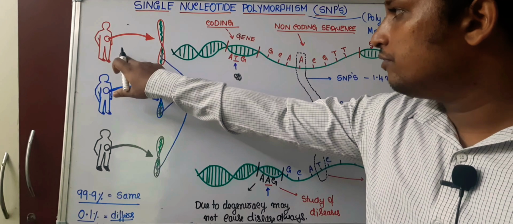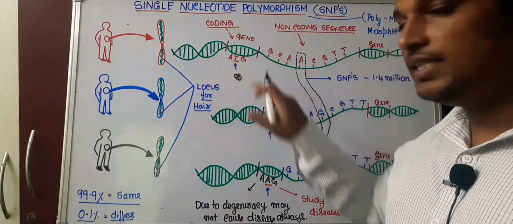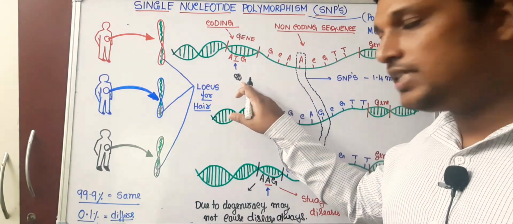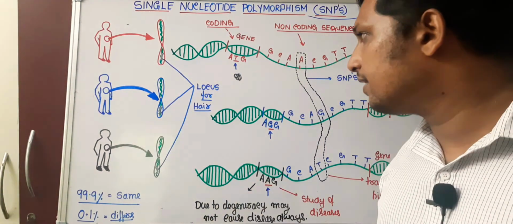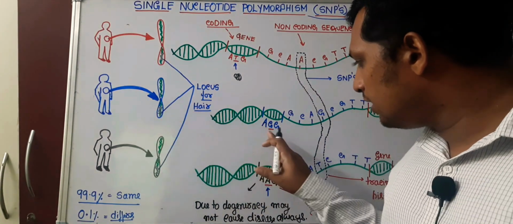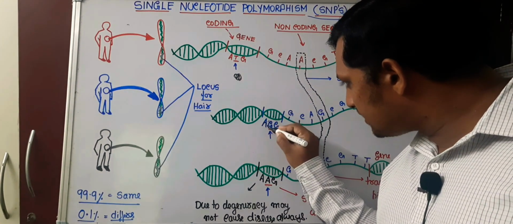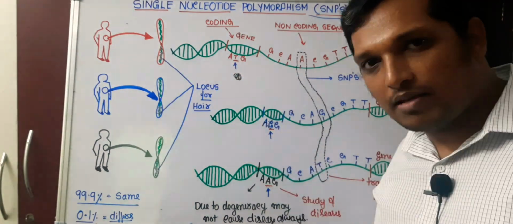Now look at the first person. His sequence may be ATG. ATG will undergo translation to produce one particular type of hair. You can take it as curly hair. Whereas when it comes to the second individual, there is a change in a single nucleotide. Instead of T, G has come.